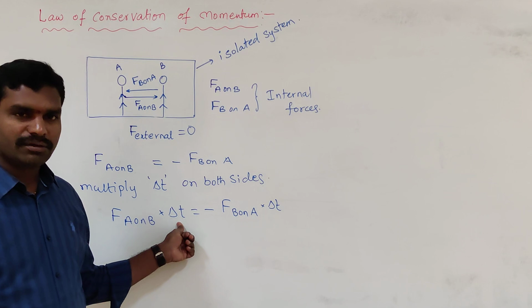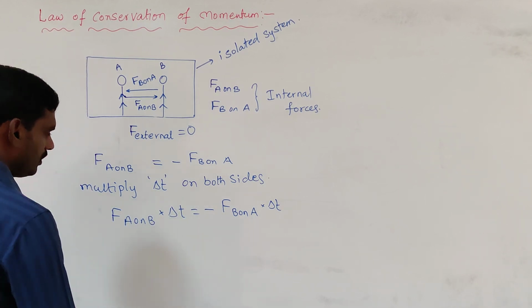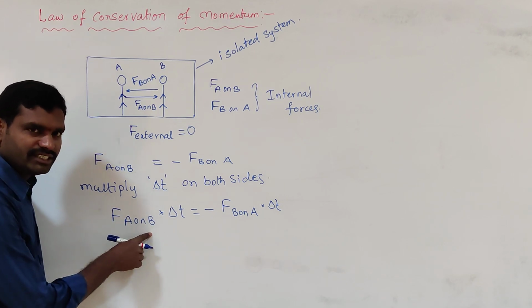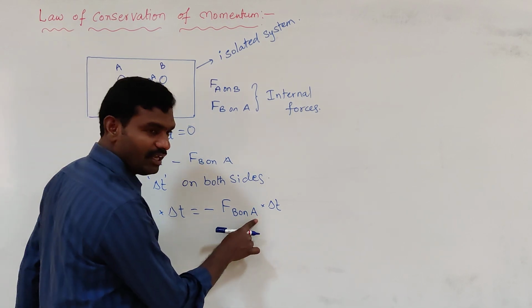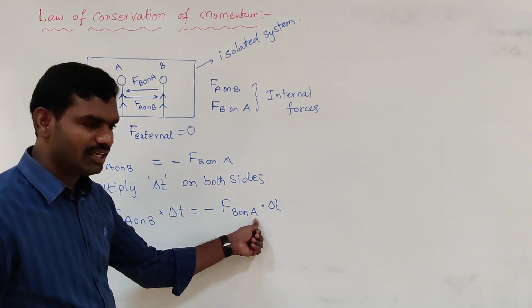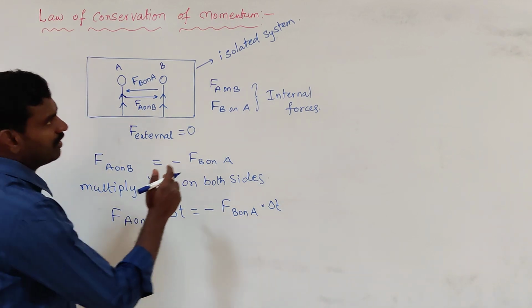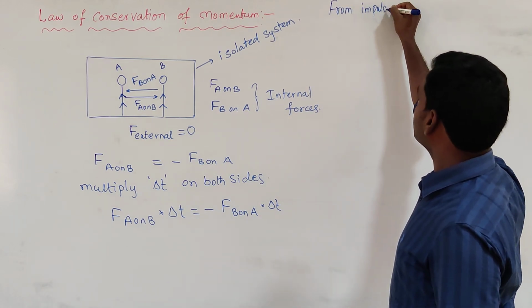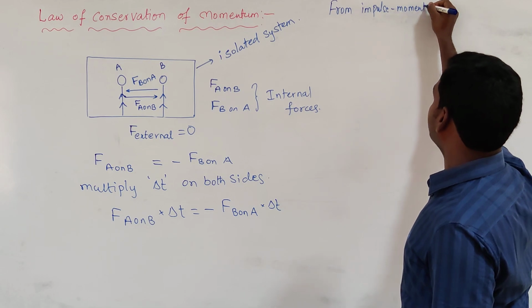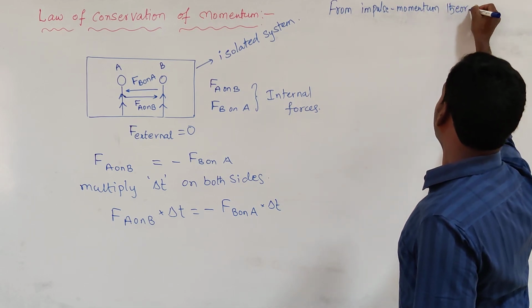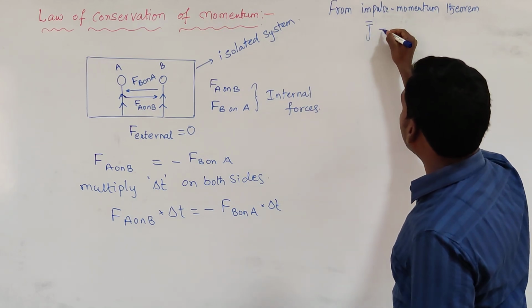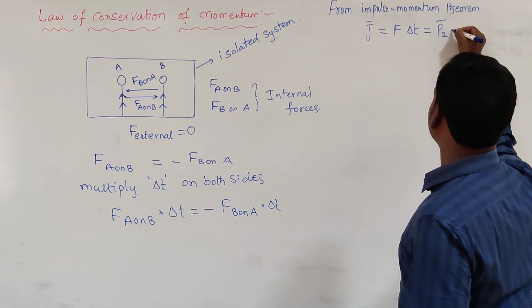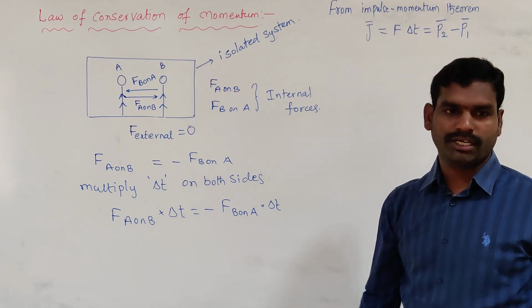We discussed in the previous class that force into delta T is nothing but impulse, and impulse is nothing but change in momentum. So here, change in momentum of whom? Your force is acting on B, so the momentum of B changes here. And here the force is acting on A, so the momentum of A is changing here. From the impulse momentum theorem that we discussed in the last class, impulse J, a large amount of force acting for a short interval of time, is nothing but change in momentum: final momentum minus initial momentum, P2 minus P1.